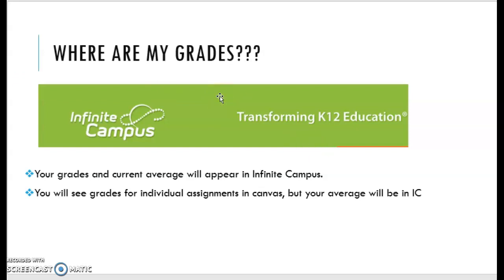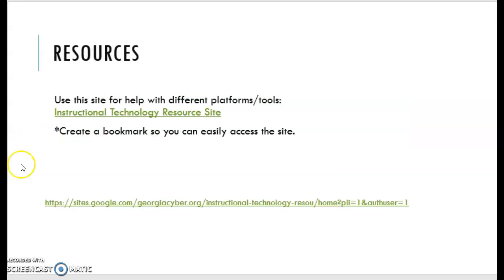So don't get caught up looking in Canvas. If your Canvas says that you have a 90, but your Infinite Campus says you have an 85, Infinite Campus is where the final grade averages are. When you start looking at grades later on, realize that even though Canvas has grades, it doesn't have all of them. So make sure you're checking your grades in Infinite Campus for your final averages. If you need some help with Infinite Campus, there are some links here, and I'll send this PowerPoint out to you.